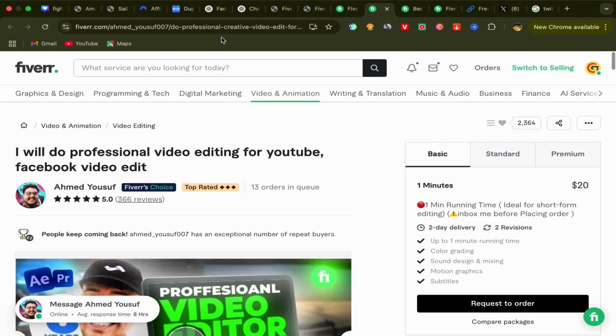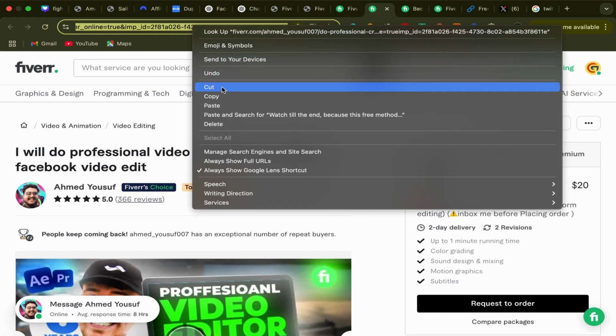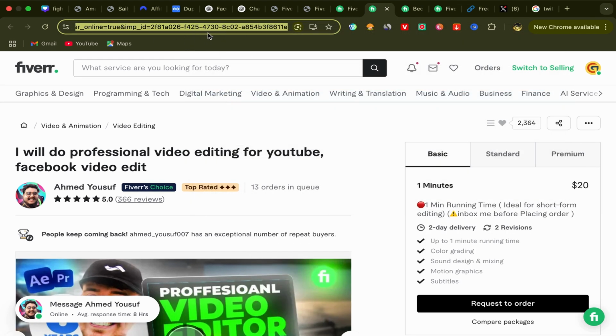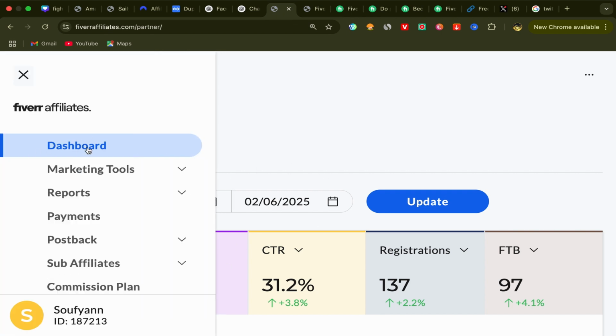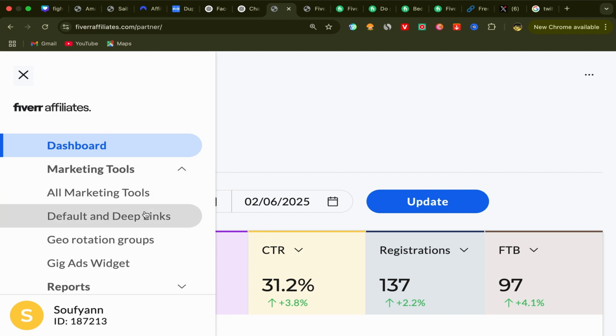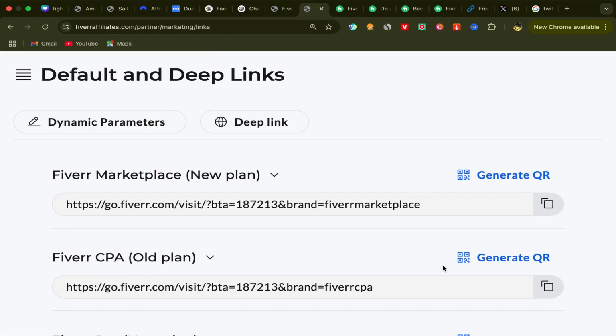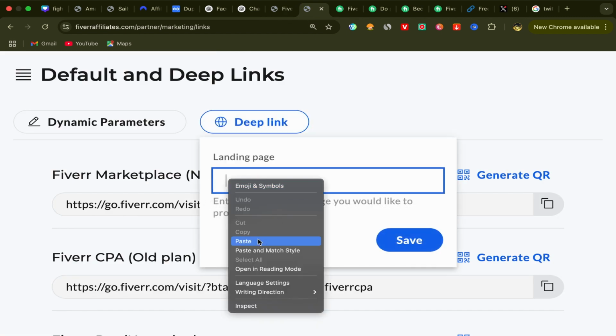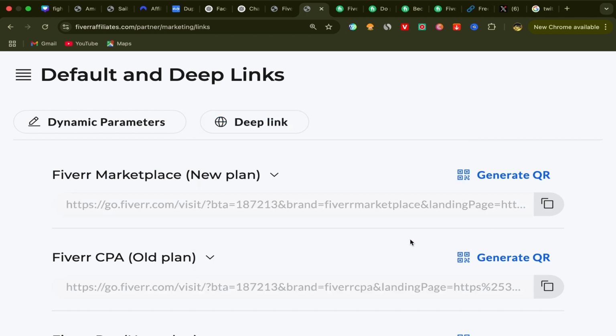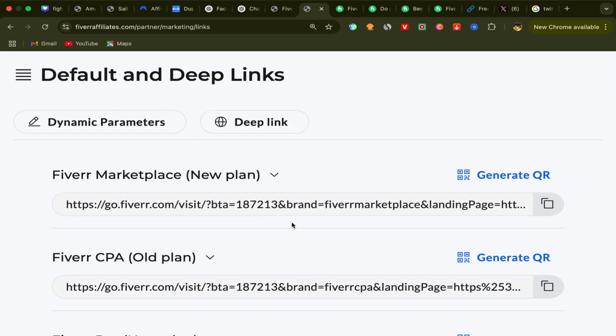So what you will do, you will copy the profile link of this seller, and go back to your Fiverr affiliate account. You have dashboard, marketing tools, reports, payments. Click on marketing tools, click on default and deep links, and you will be directly on this page. Click on deep link, put this seller's profile link here, and click on save. And here you go. You just created your first Fiverr affiliate link.